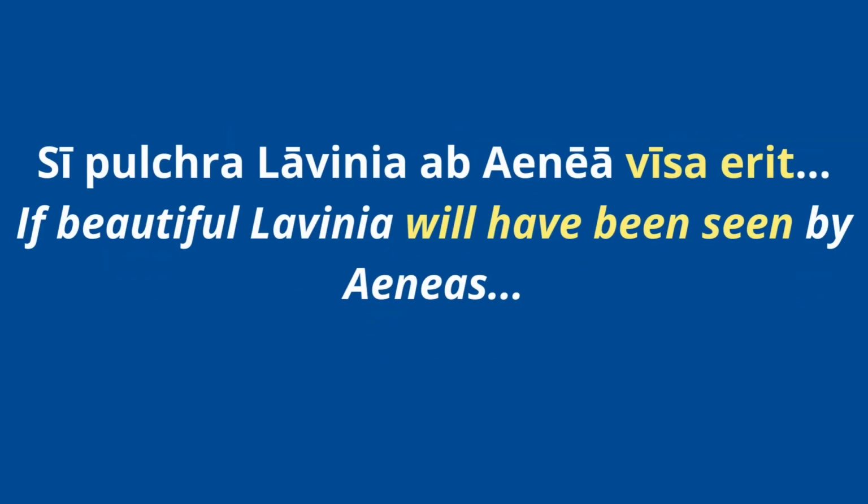And here's the last one. We have si pulchra Lavinia ab Ainea visa erit, right? And you're saying if beautiful Lavinia will have been seen, visa erit. Again, the erit is future tense of esse. It's going with the fourth principal part, visa, the verb videre, to see. You're saying if Lavinia will have been seen, and then we have the ablative. Remember, we see that a lot with passive voice verbs by Aeneas. But here, the visa is modifying Lavinia, right? That's why it's feminine and singular. So it just kind of helps you translate and put all these pieces together.